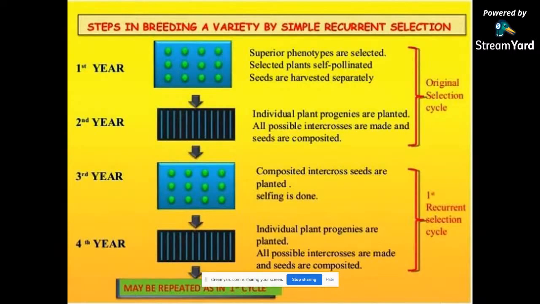In the third year, the bulk seed is grown and superior plants are selected as in the first year. In the fourth year, the individual plant progeny are planted, all possible intercrosses are made, and seed is composited in the first recurrent selection cycle.